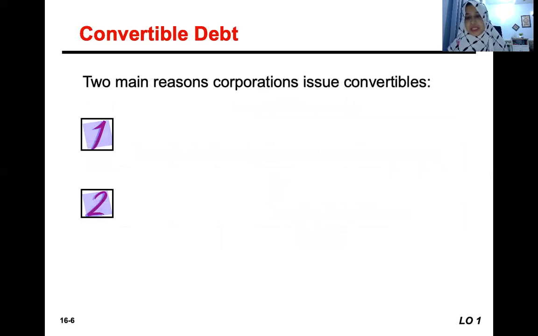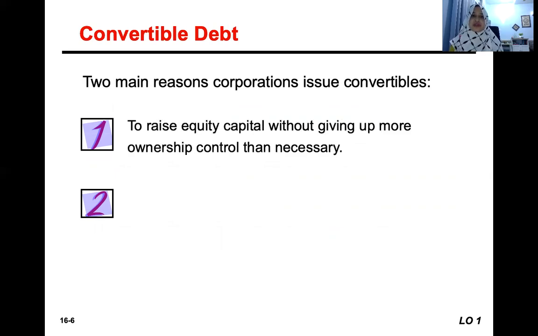For the companies, why do they issue convertible bonds? There are certain benefits, because they can raise the capital of the company without giving up more ownership control than necessary. Meaning, if they issue additional ordinary shares, there will be more equity ownership by other parties.